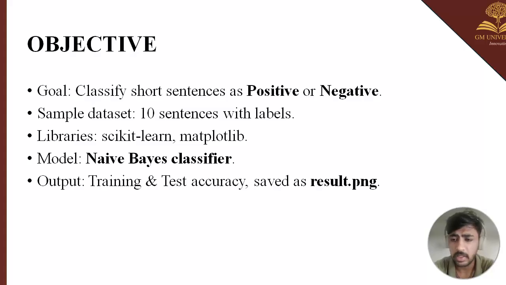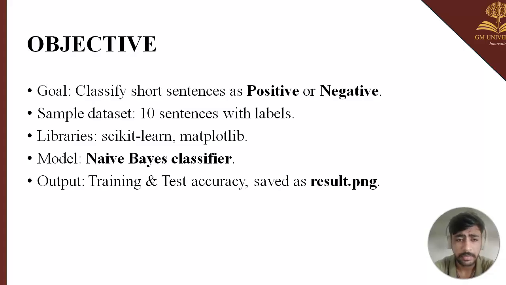I'll classify the short sentences into positive or negative based on the score from 1 to 5. If the rating is more than 4, it will be classified as positive, and if the rating is less than 2, it will be classified as negative. In the sample dataset, I have inserted only 10 sentences with labels. I'll be using the scikit-learn and matplotlib libraries for it.